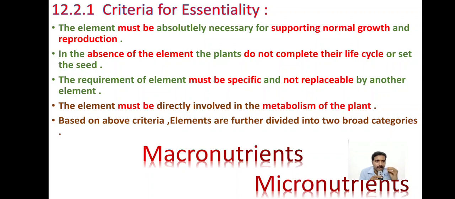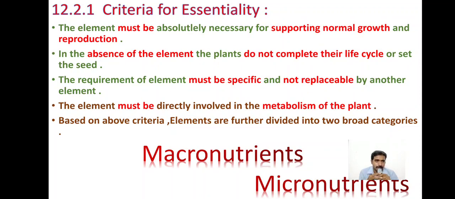The requirement of the element must be specific and not replaceable by another element. If this element is absent, there should be no chance of using another element instead, like using manganese or zinc in place of magnesium. So, not replaceable by another element, that is the essential element. And the element must be directly involved in the metabolism of the plant, not indirectly.